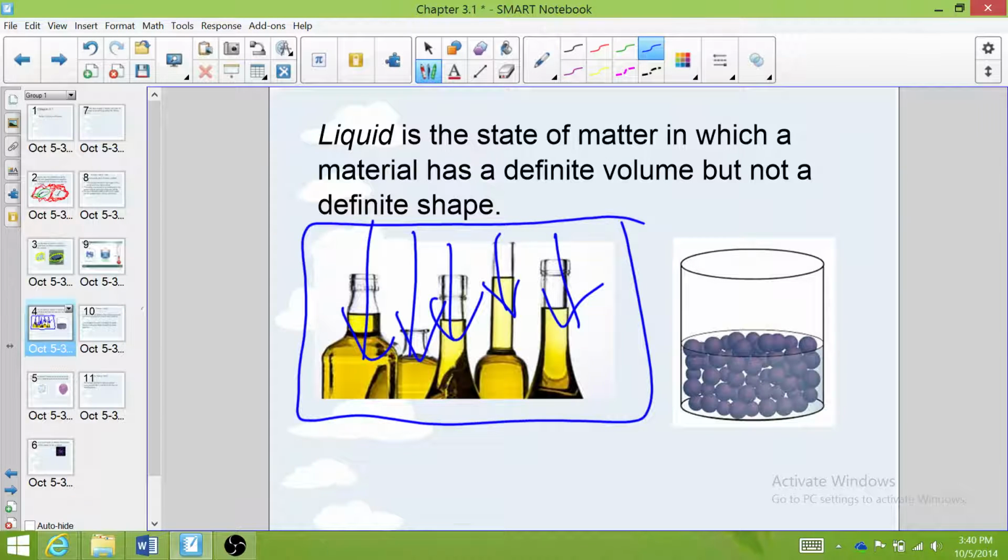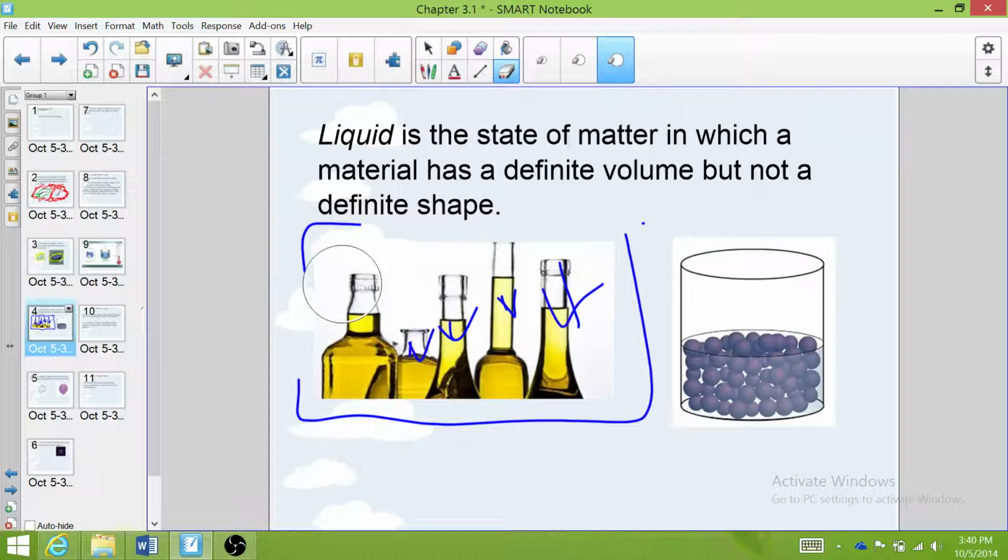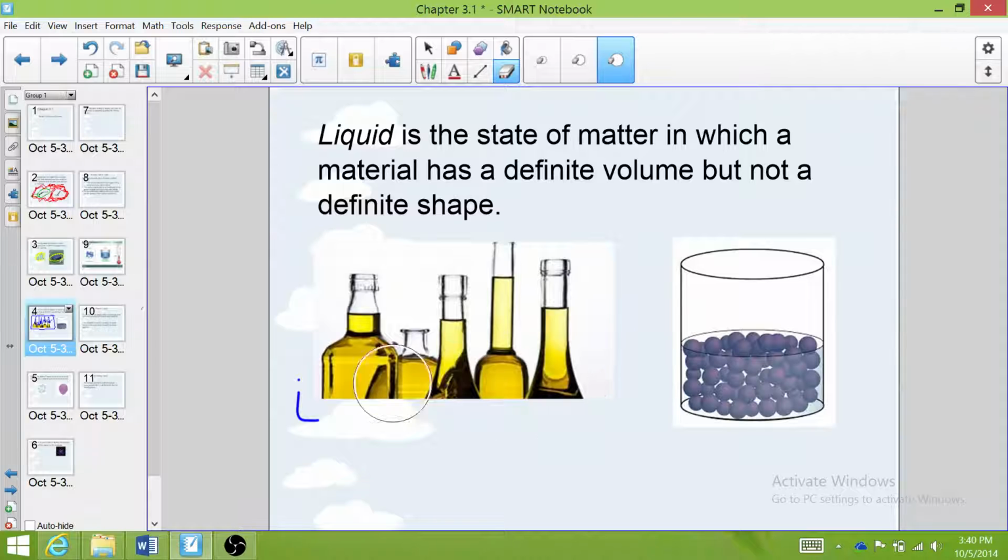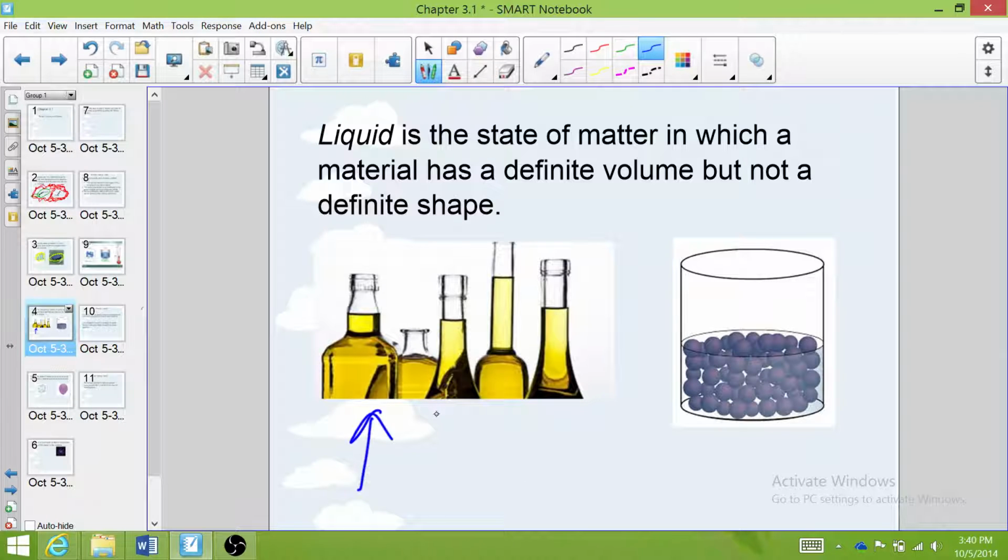So if I start with 100 milliliters of water and I pour my 100 milliliters into each of these bottles, the shape would change, but the volume would still be 100 milliliters in each and every one of these because the volume will not change.